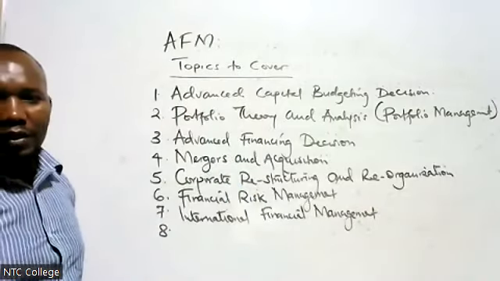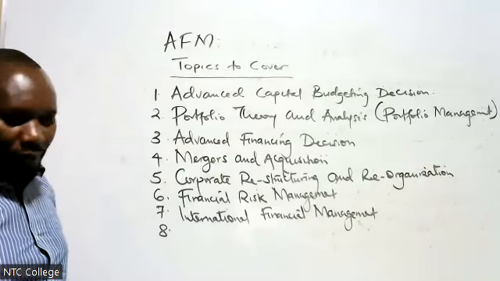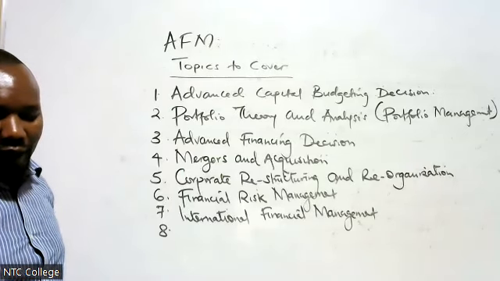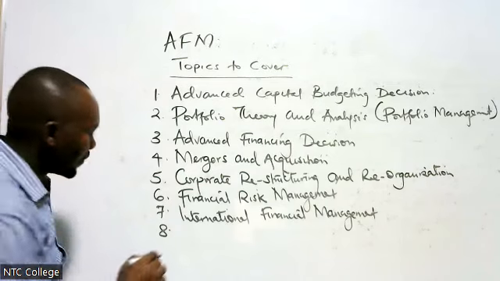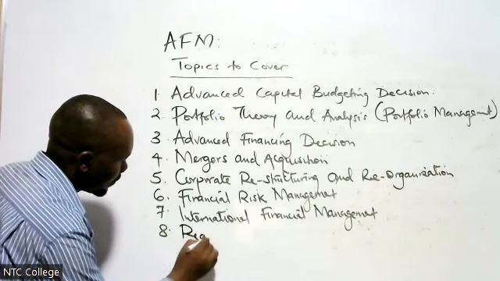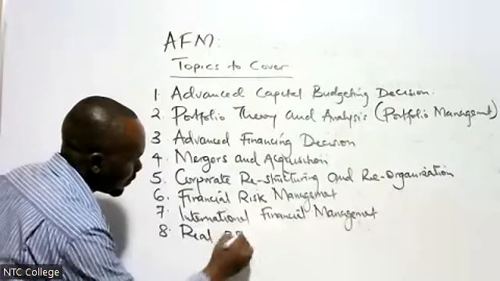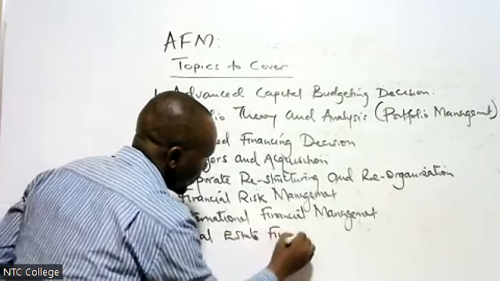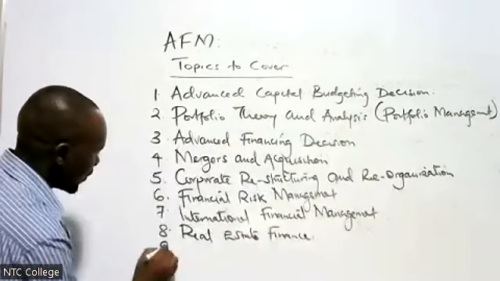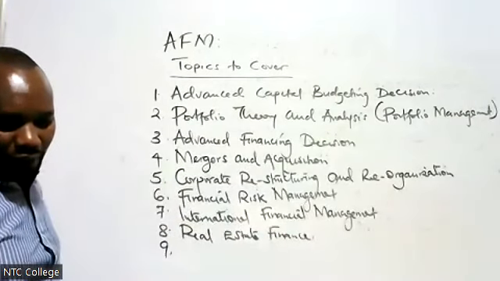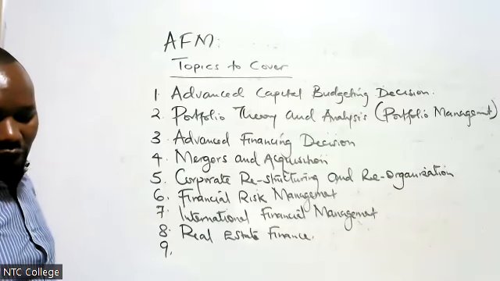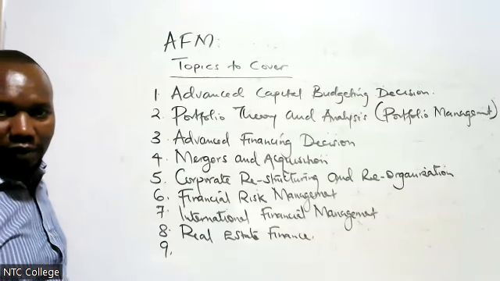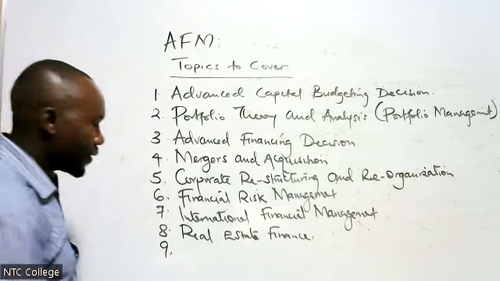Topic number 8 is called real estate finance. Topic number 9 is called emerging issues or contemporary issues and emerging trends.